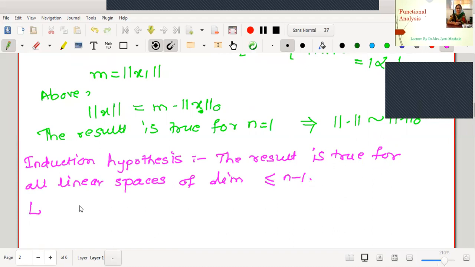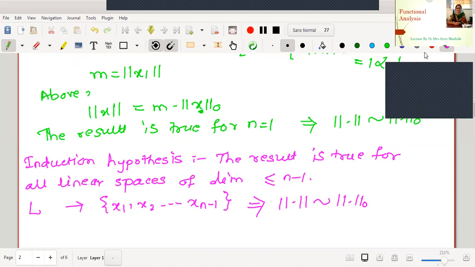Therefore, let us start with a space L spanned by n minus 1 elements, that is, an n minus 1 dimensional space. This is the space spanned by, say, x1, x2 up to xn minus 1. Then what does the induction hypothesis tell us? In L, the norm is equivalent to norm 0.